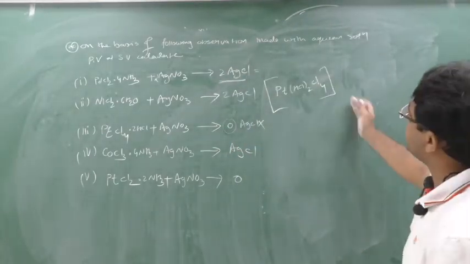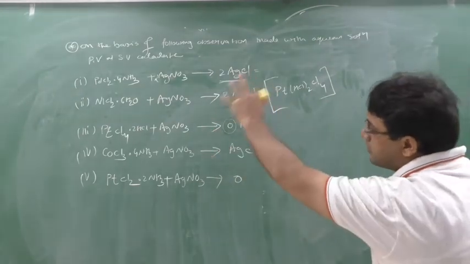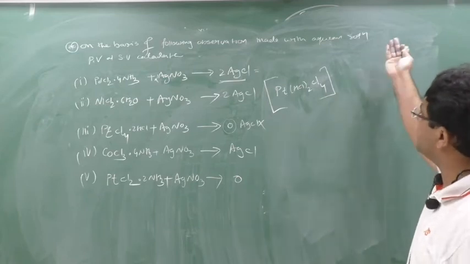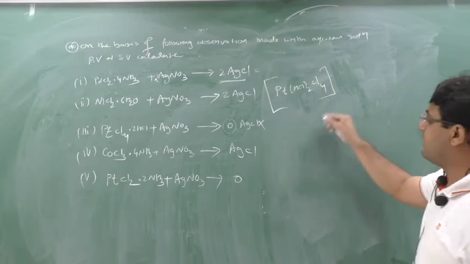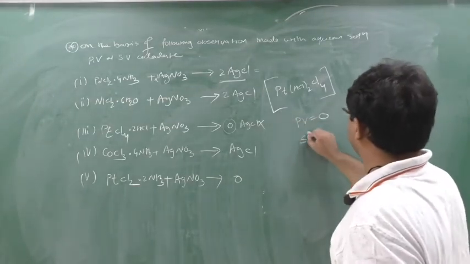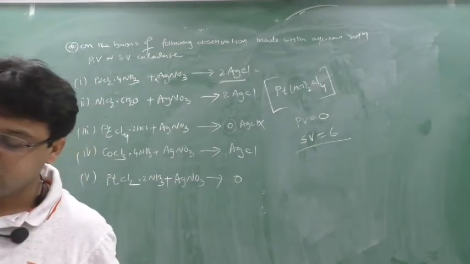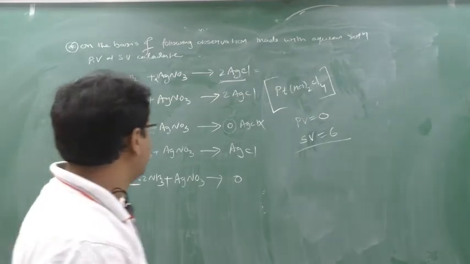Nothing is outside, all are in the coordination sphere, which means this is a neutral complex. So there is nothing outside. When there is nothing outside, no Cl minus can come, because these are non-ionizable. So the primary valency will be 0, but the secondary valency will be 6. In this third case, secondary valency is 6, but primary valency is 0 because there is nothing ionizable. Clear this part?